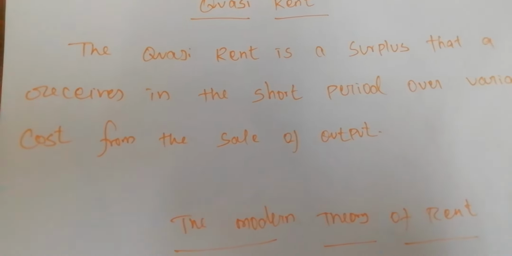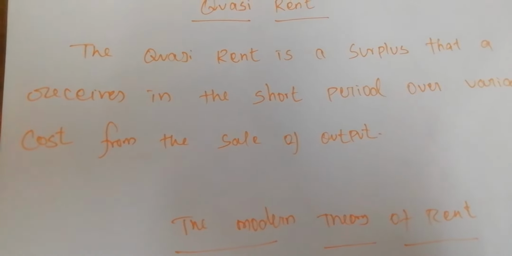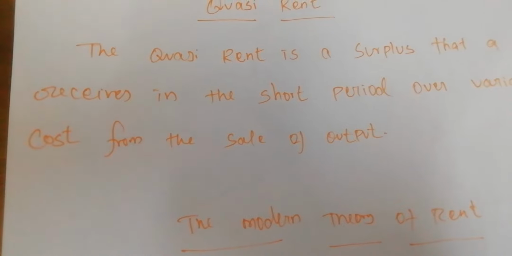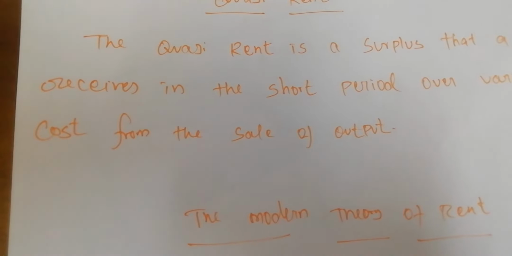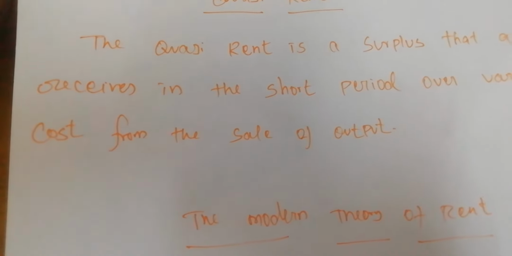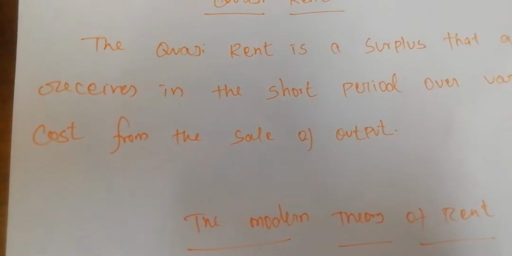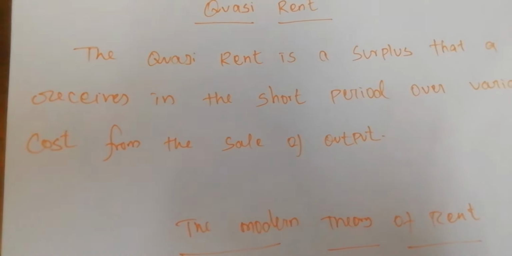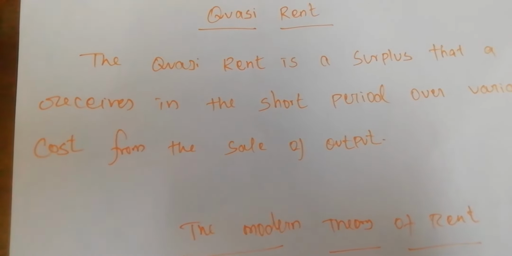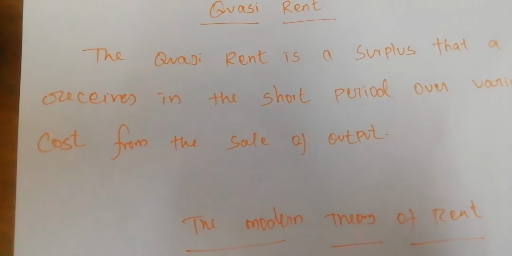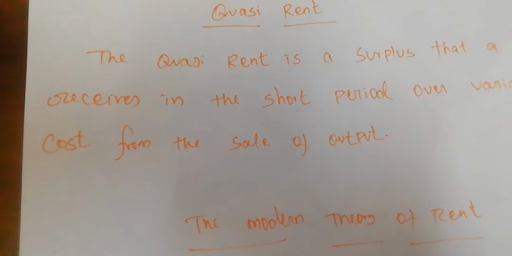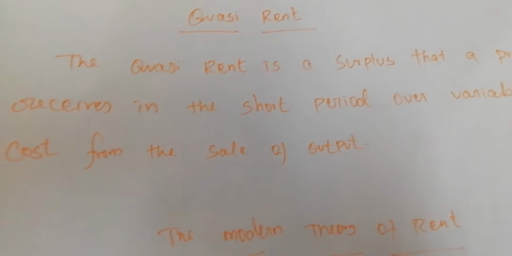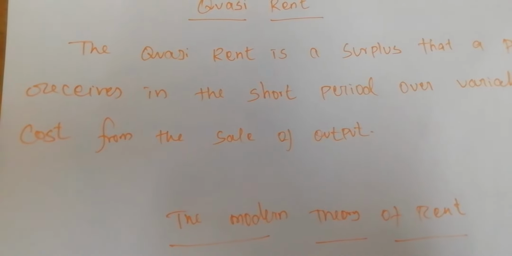On the basis of economics, rent is received only from the use of land. But quasi rent accrues to man-made appliances. Man-made appliances means the machineries and plant, everything made by man.